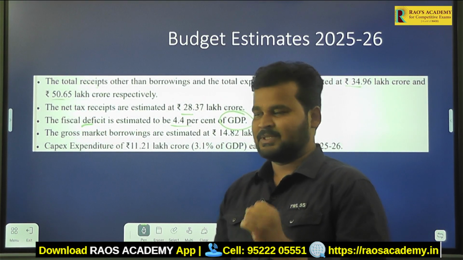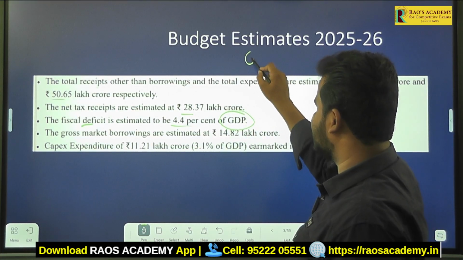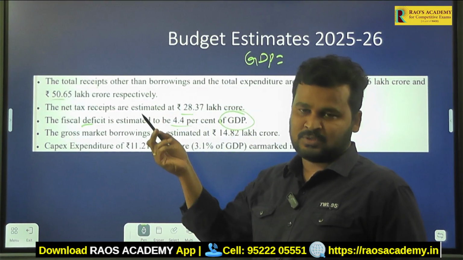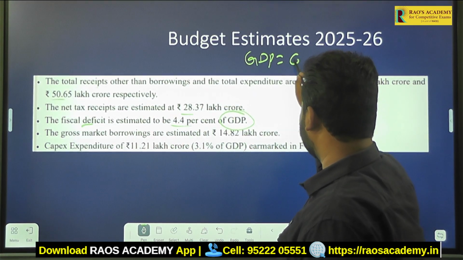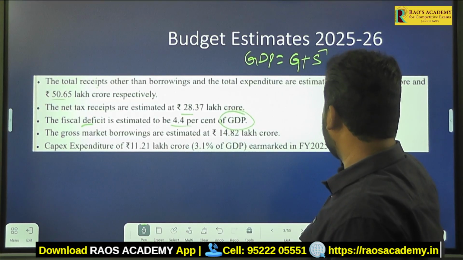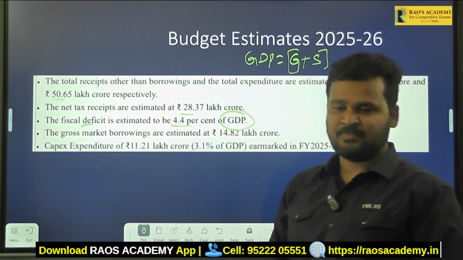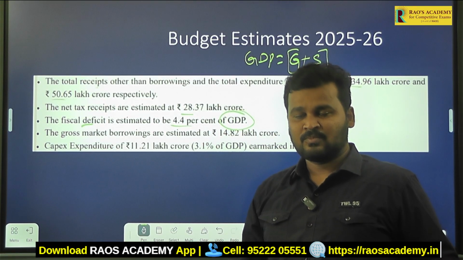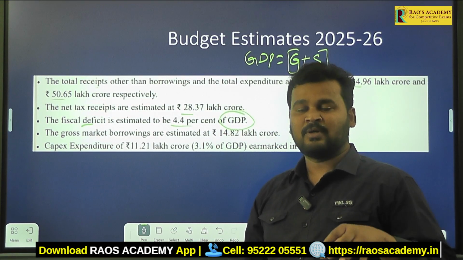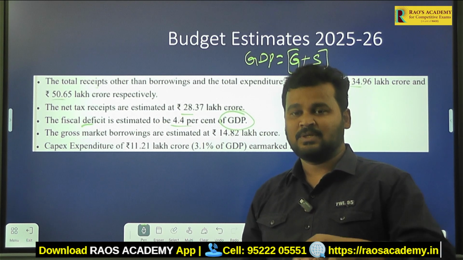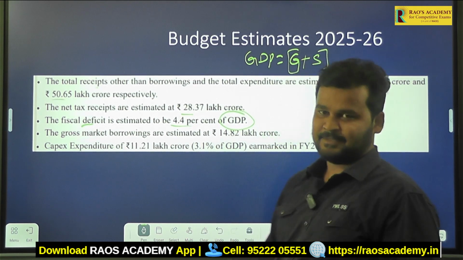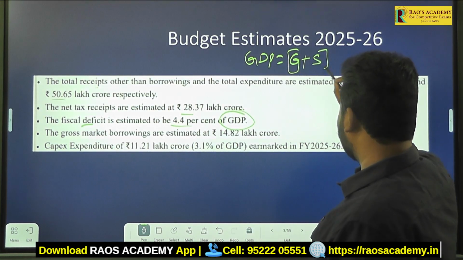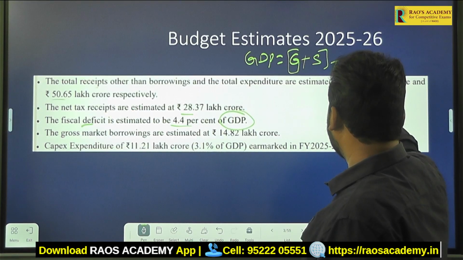Let me explain one more time. GDP means the amount of goods and services produced in a territory. For example, if you want to calculate India's GDP, we have to get the information related to goods and services produced within the boundaries of India, for a period of 1 year.